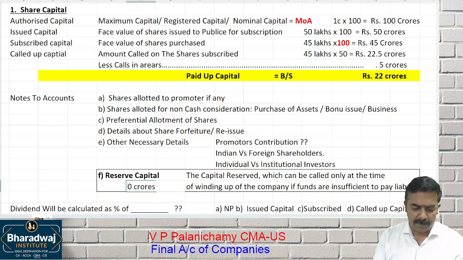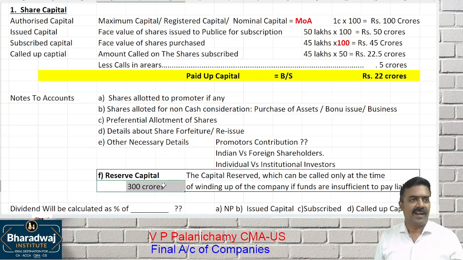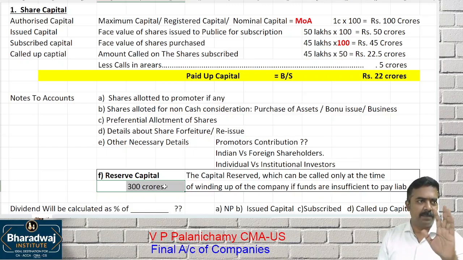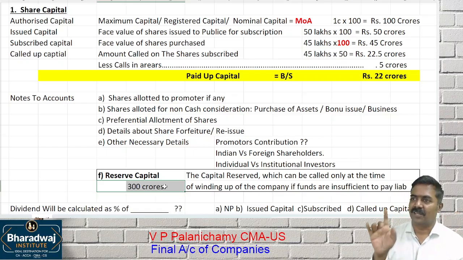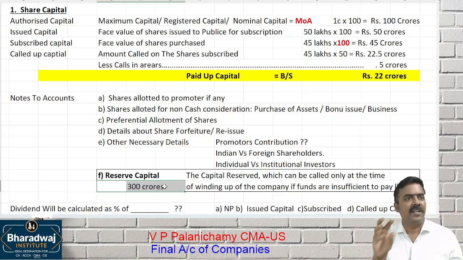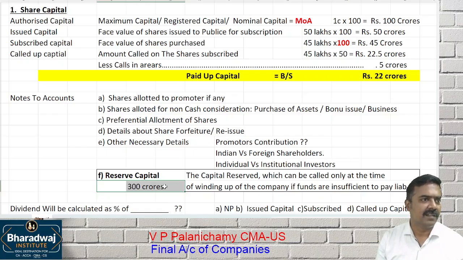Suppose reserve capital is available for 300 crores. Assets are sold for 500 crores. But liability, how much we have to pay? 750 crores. Extra 250 crores to pay. Shortage is there. You will call 300 crores or 250 crores? 250 crores. I repeat. Assets are 500 crores realized. Liability 750 crores. Using that money, you settle liability. Balance how much is there? 250 crore. Reserve capital how much is there? 300 crores. Now how much you will collect? 250 crore from the reserve capital.